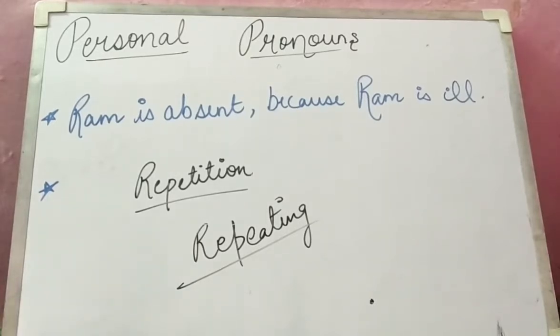A noun is a word used as the name of a person, place or thing. Like I have taken an example in my previous video. I think I have taken the example of Akbar. You all know who Akbar is. Akbar was a great king. Akbar जो है वो बहुत महान राजा है. So I have told you that sentence as an example in the concept of noun. So here I have told you what a noun is: a noun is a word used as the name of a person, place or thing. But here we will be dealing with pronoun.